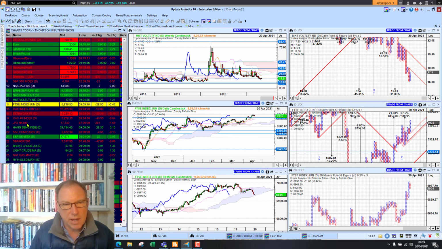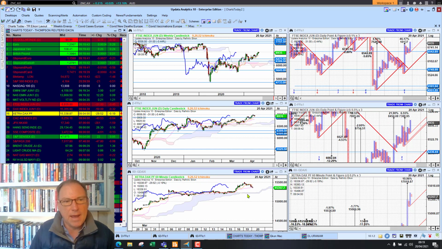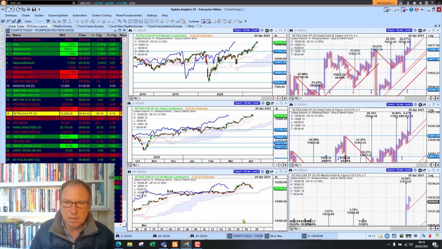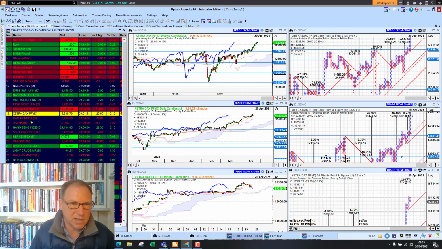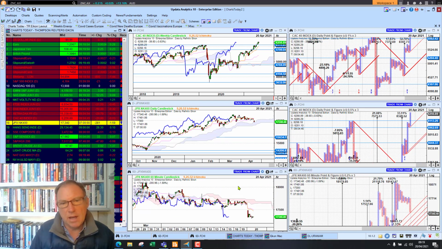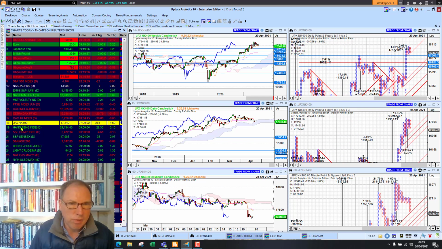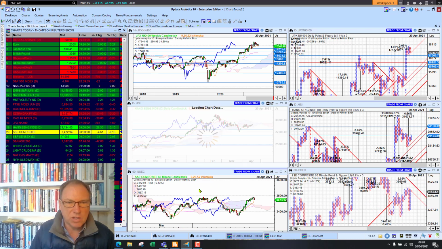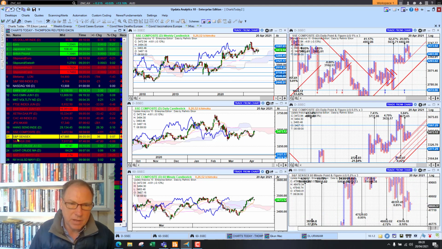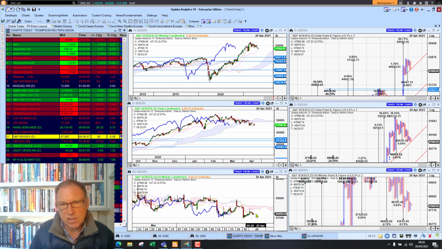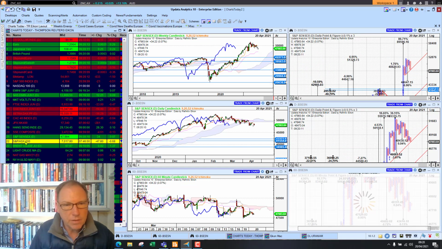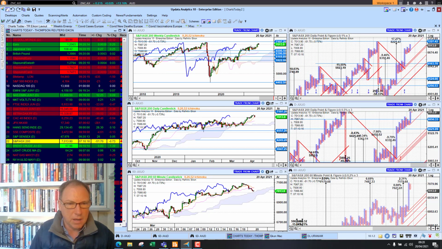The FTSE future in the UK is down 0.4% this morning, and the DAX in Germany down 0.2%, but we are still bullish on all three timeframes with good upside targets. The CAC Quarante down 0.2%. Japan was down 1.5%, so falling away there. The Hang Seng is slightly up, and Chinese market slightly down, so no big changes there. India just slightly up, having had big falls off the back of the coronavirus stats. The Aussie market down 2/3 of a percent.